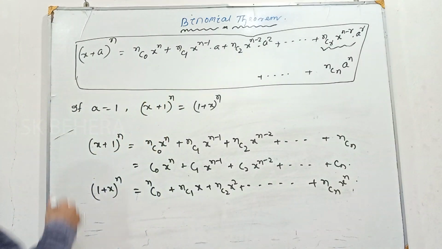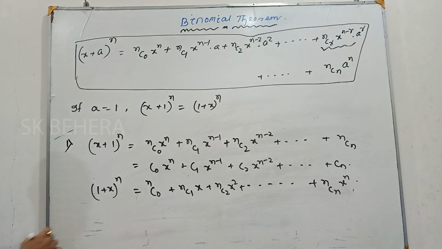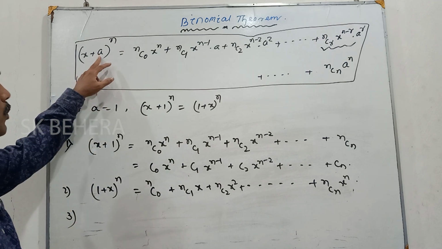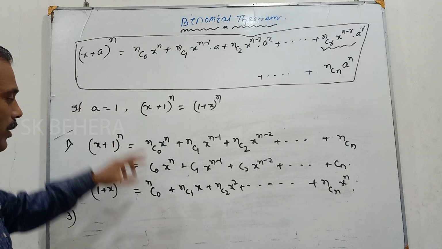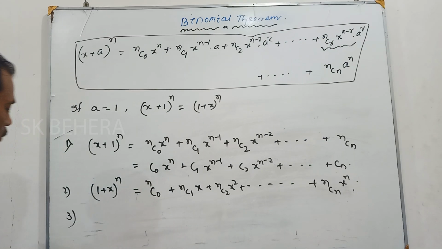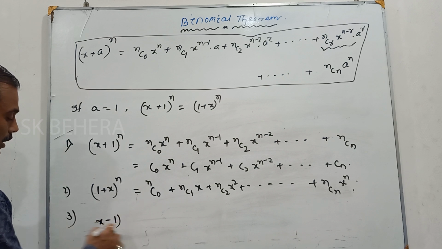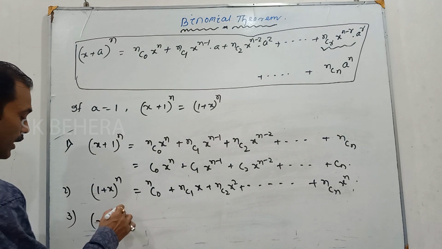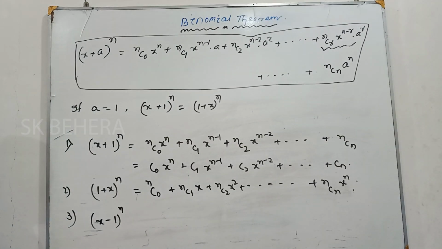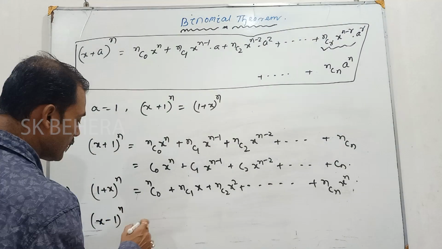Now here we write another thing. Number 1, number 2, number 3. If you put a equal to minus 1, then what happens? It will be x minus 1 whole to the power n. What will be its value?